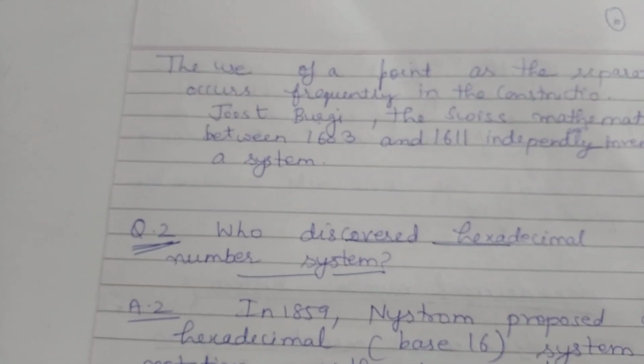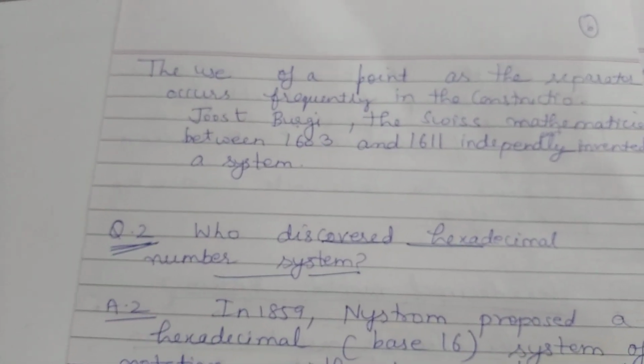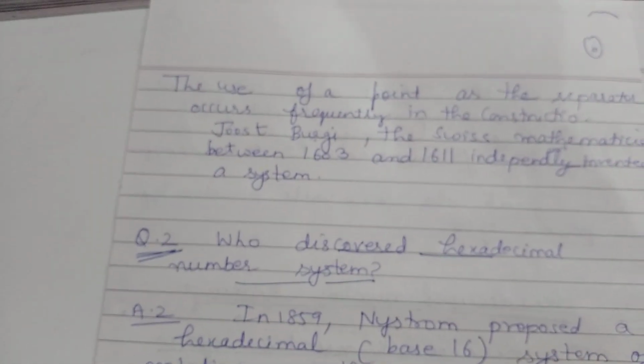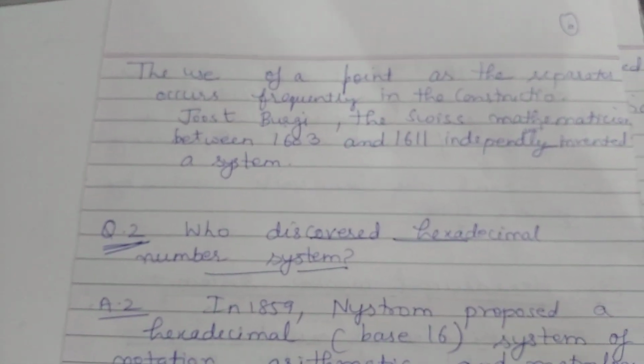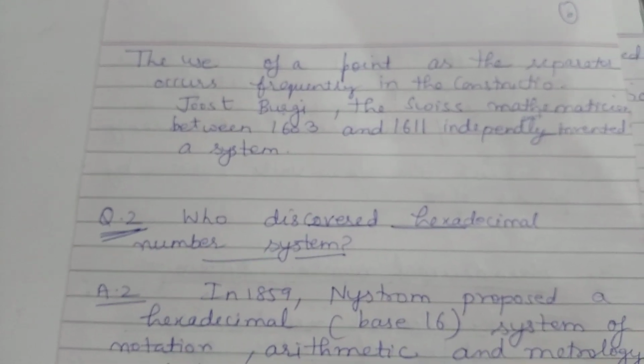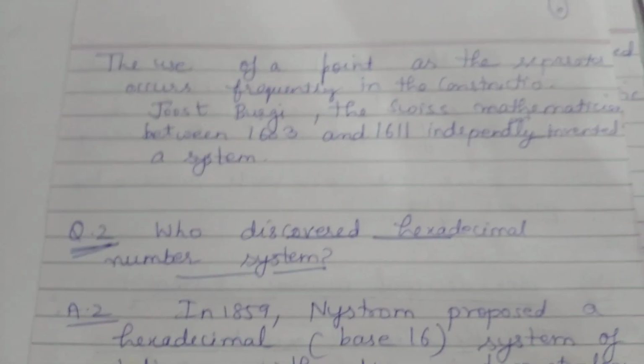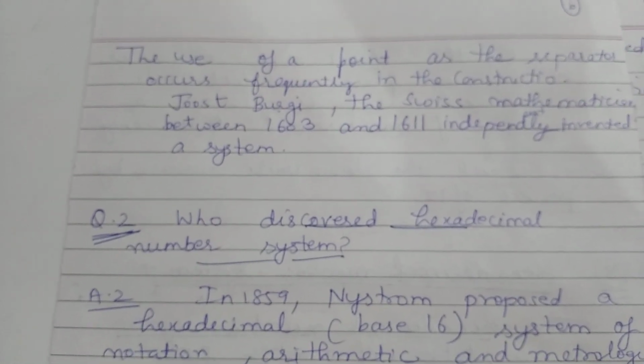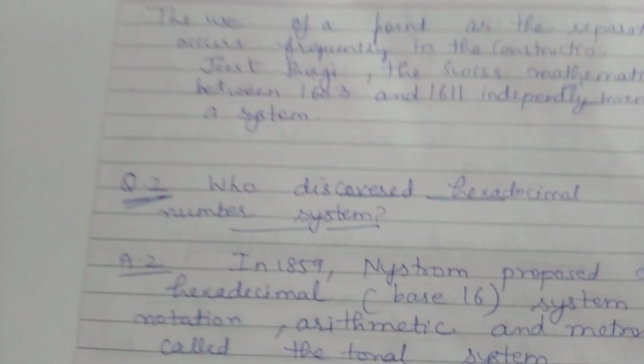It means that the point used as a decimal in any number was invented by Jost Burgi, the Swiss mathematician, between 1603 and 1611.